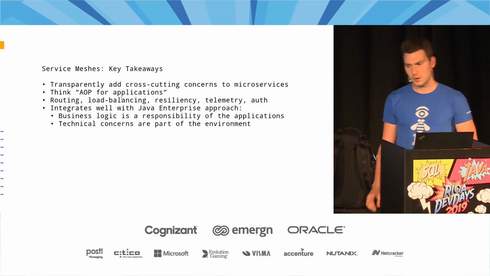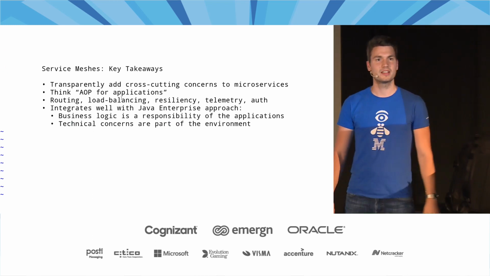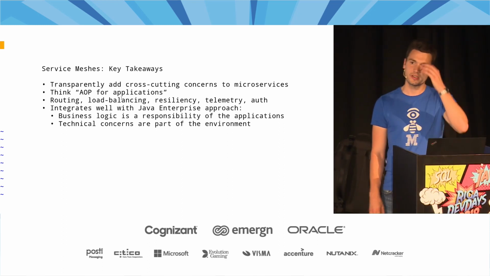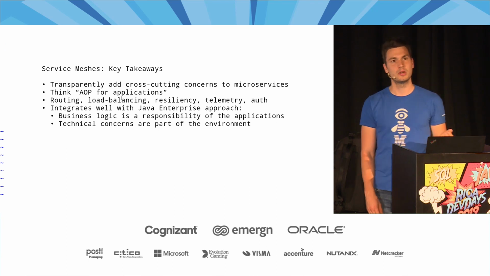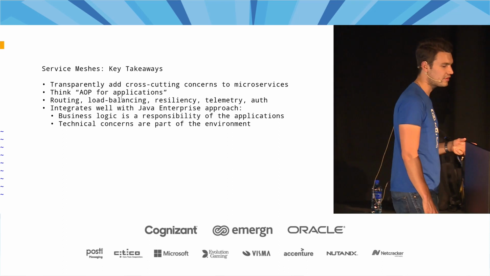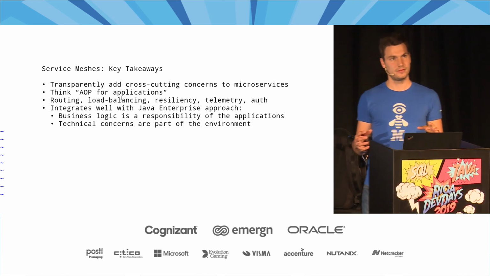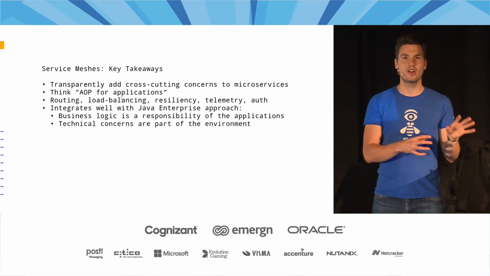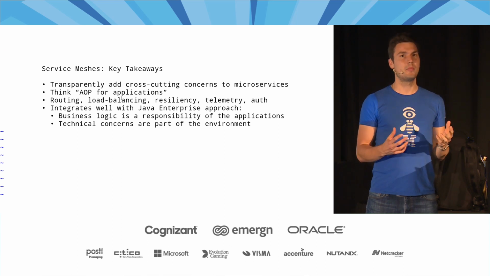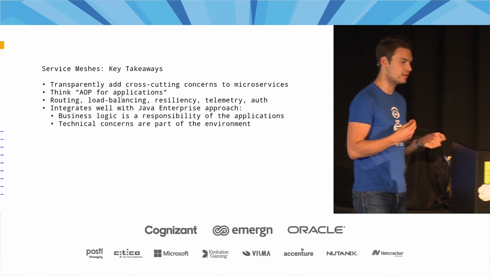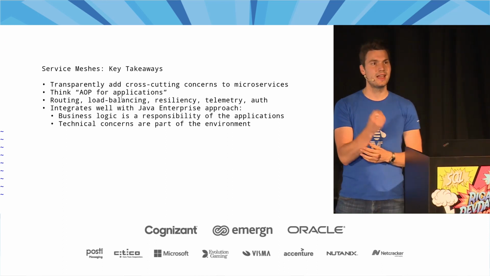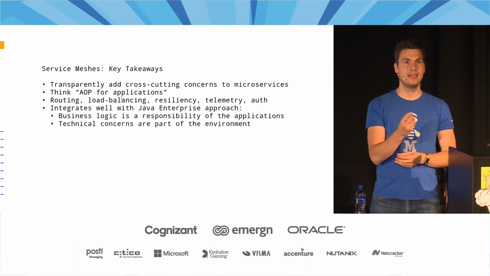So as a takeaway for service meshes, for Istio particularly, what service meshes do, they transparently add these cross-cutting concerns that we might need in a production setup, such as resiliency, observability, advanced traffic management, and so on and so forth, without changing our applications, right? All of that is still running the Java Enterprise approach with some MicroProfile additions, and all of that is being added by the environment here. And I think this matches the Java Enterprise approach very well, because as developers, what we should care about is how to implement business logic, right, in Java.